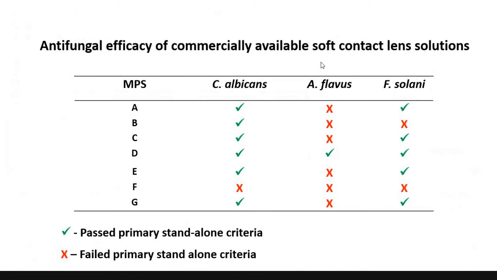So this is the result of my study where I did efficacy testing against the organisms, and we can see that these two organisms are part of the ISO procedure. For Candida albicans, except one solution, everything passed. But Aspergillus flavus is not tested at all as part of the ISO procedure, and it didn't satisfy the minimum requirement for the standalone procedure.